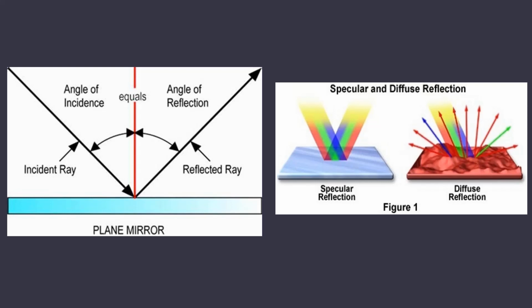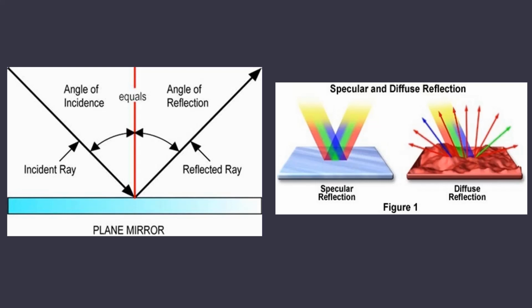Here you can see there is a surface which is colored in blue, a plain mirror-like surface. An incident ray is coming and then it is getting reflected back in a certain direction. Here, the angle of incidence is equal to the angle of reflection, and hence this process is known as reflection.